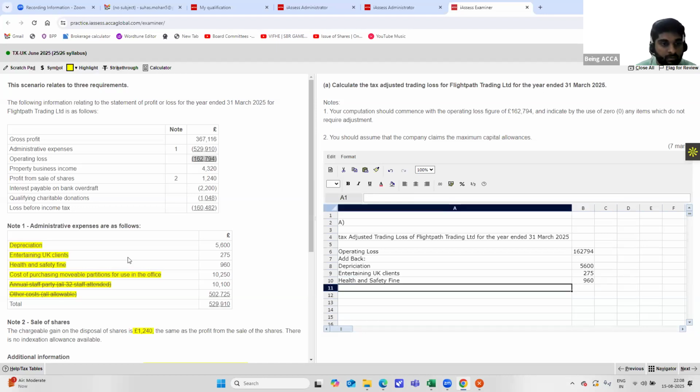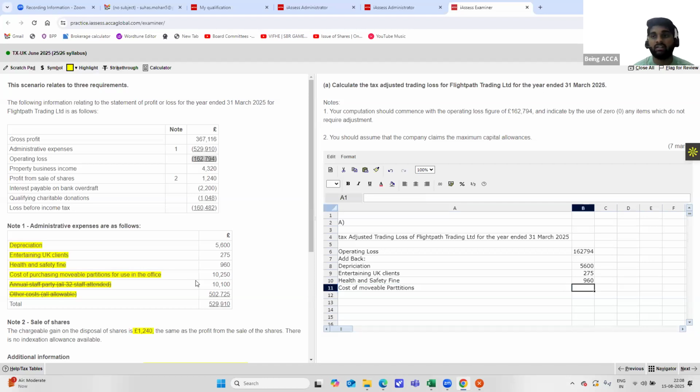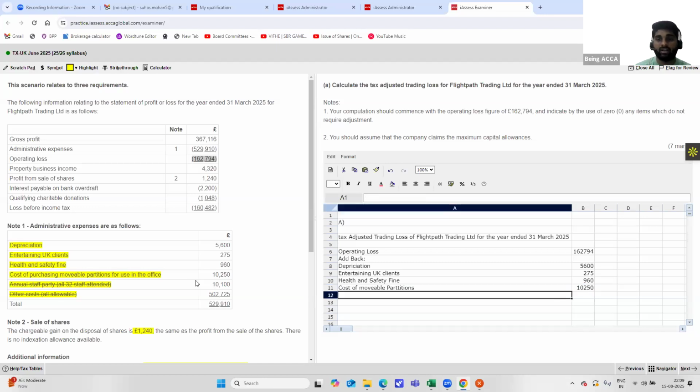Once you've added it back, what is next? The cost of purchasing movable partitions. Always remember, movable partitions will be a part of plant and machinery. This will be clearly mentioned in whatever study text you use as well. But movable partitions should always be considered as a part of plant and machinery. So the cost of movable partitions is 10,250 pounds, and that has been added back.